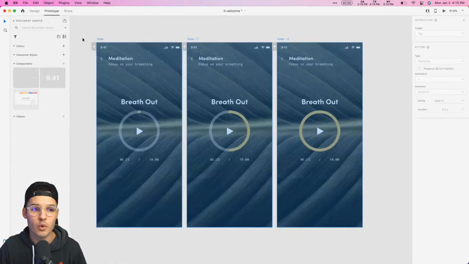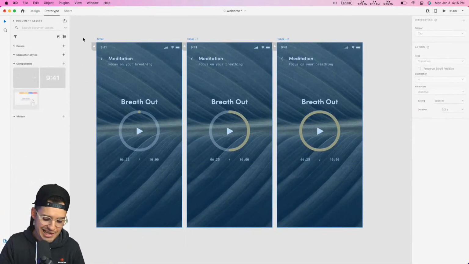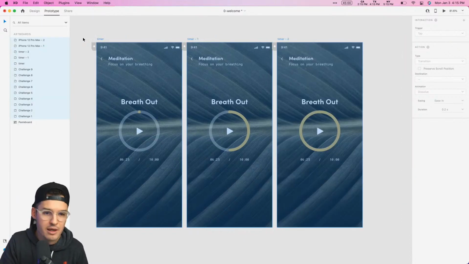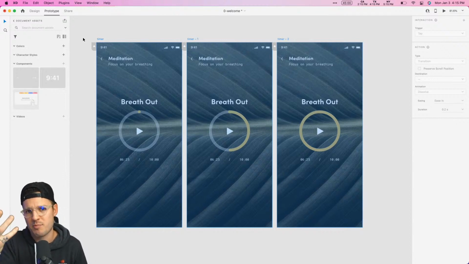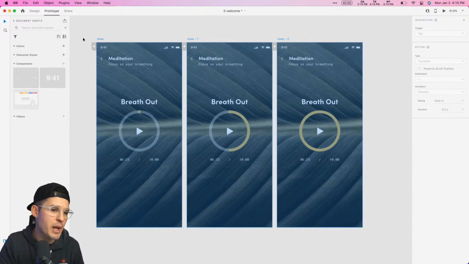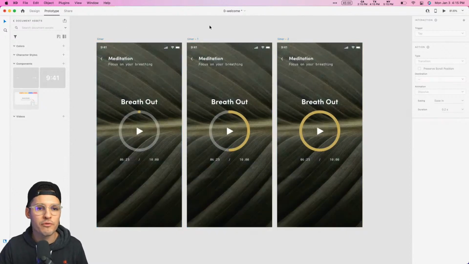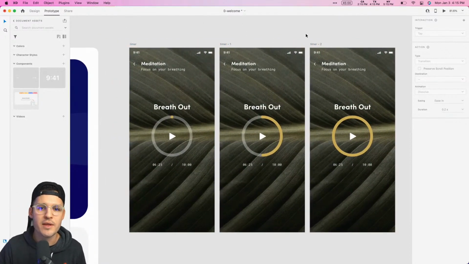Another fun quick key that I end up using quite a bit is Command or Control Y. This will open up your layers panel. And then if you hold Command Shift Y, you can actually jump to your assets panel where you can save all your colors, typography, components. We actually have some components that we borrowed from a UI kit today.